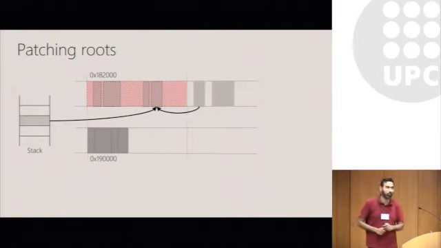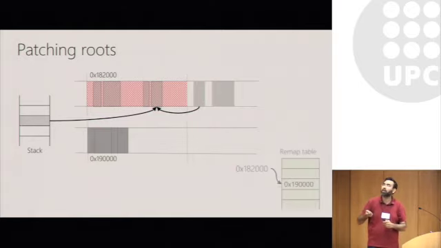So let's see how patching works. Let's say, for example, you've migrated live objects away from a page into the next generation, and you have an invalid reference from the stack to that object that you try and follow.